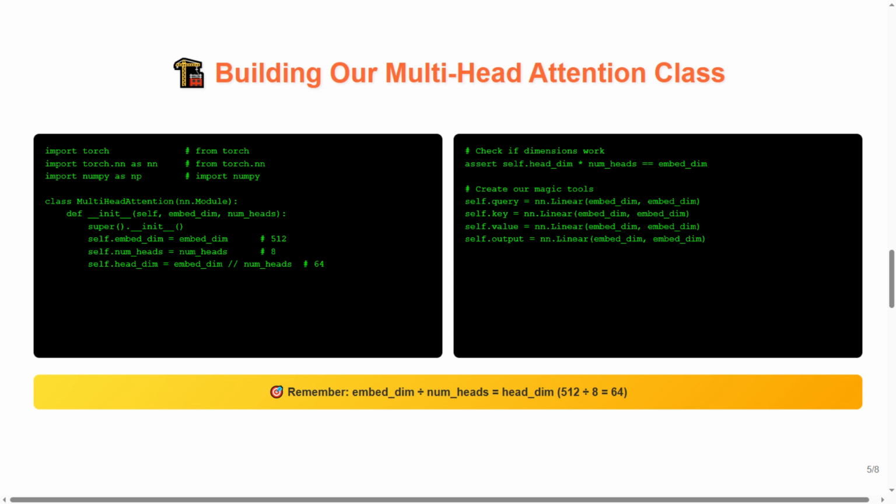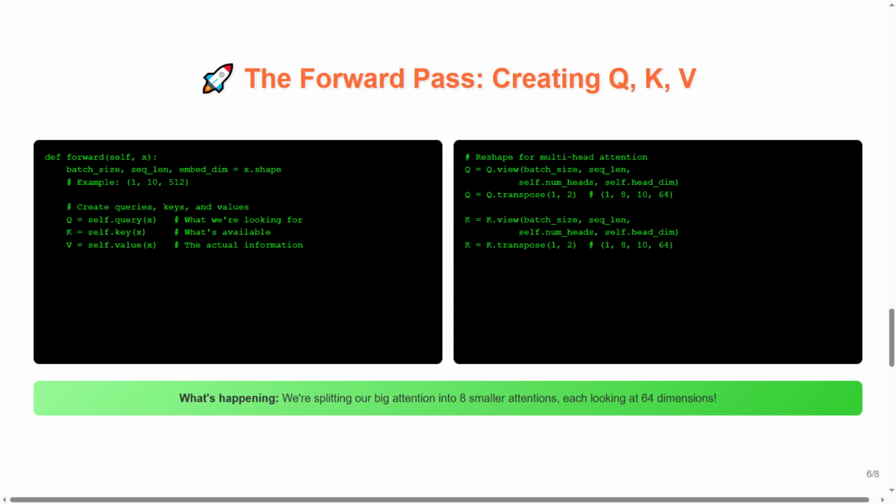512 divided by 8 is equal to 64. We're building the foundation that will power our AI brain. The forward pass, creating Q, K, V. Now we're getting into the heart of our attention mechanism. The first part is responsible for extracting the input dimensions and creating our three magical components.